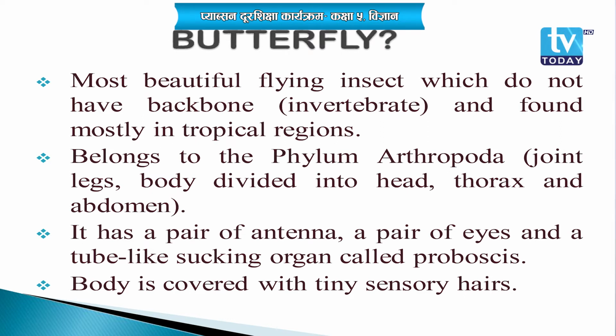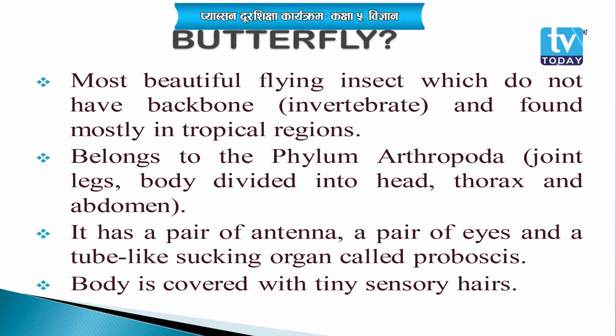Similarly, the body is also covered with tiny sensory hairs. They are not seen clearly, but still the body is covered with tiny sensory hairs.